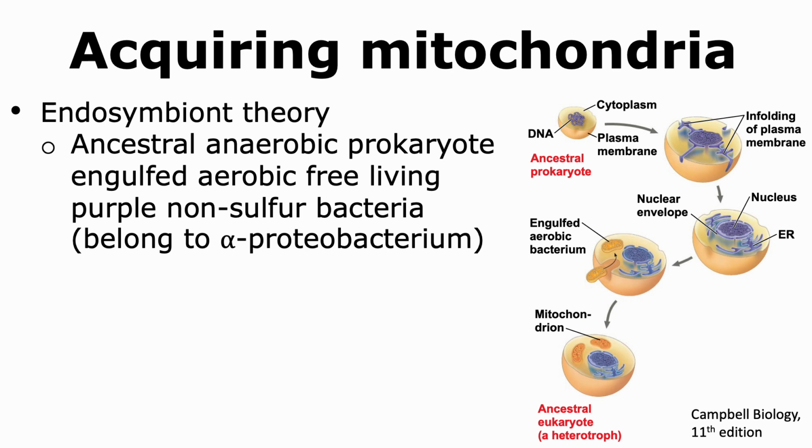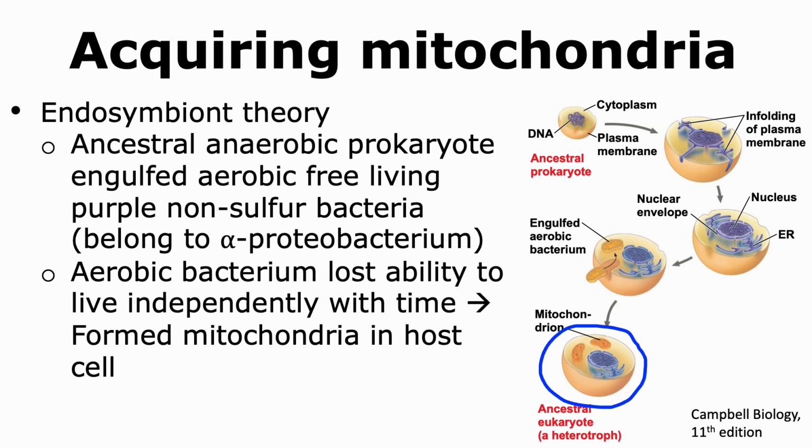According to the endosymbiont theory, there was an ancestral anaerobic prokaryote, and it engulfed an aerobic bacterium that was a purple non-sulfur bacteria that had the ability to take oxygen and use that to oxidize its organic compounds. Genetic analysis has revealed that this bacteria actually belongs to the alpha proteobacterium family.